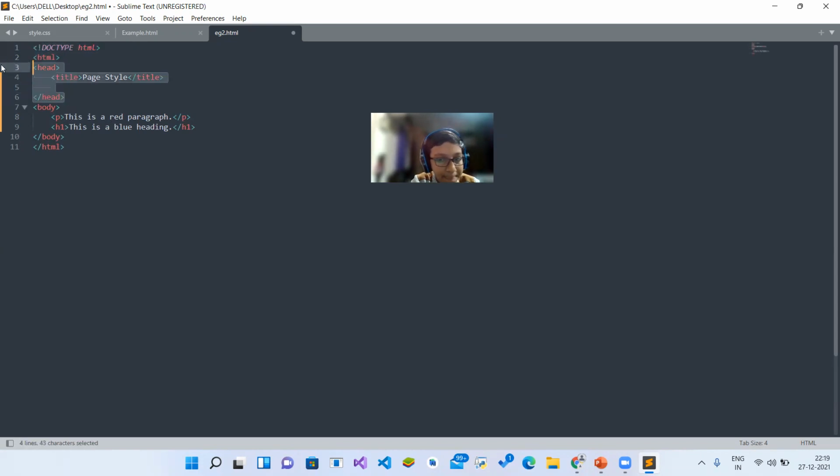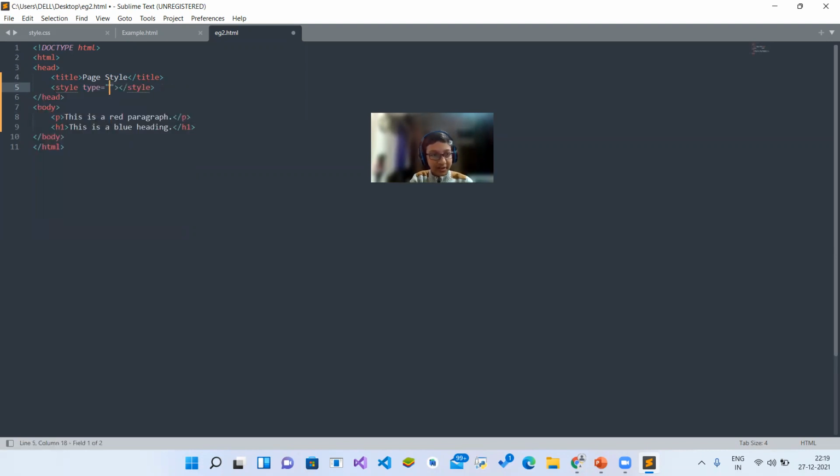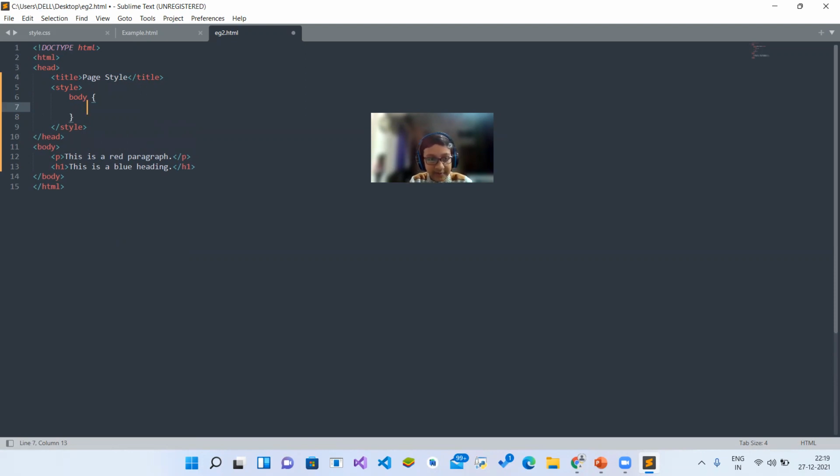Inside this head tag, there is the title tag. The title tag is ending here, and below it, we are continuing with a new tag named the style tag. Remember, it's the style tag. Inside the style tag, we are going to type the internal CSS. So the color of the body will be body, then second brackets, and these two second brackets will appear. Then press enter once. It will align it very neatly and properly.